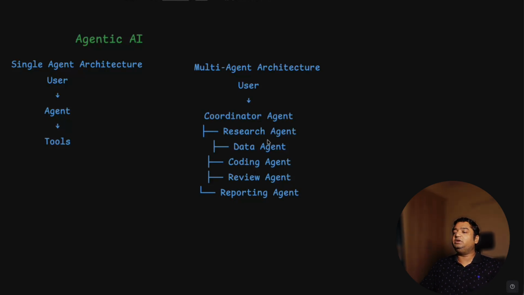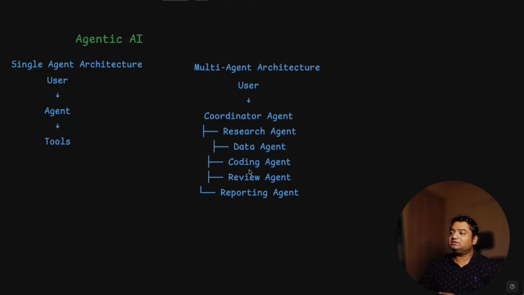So smaller agents may be a research agent, a data agent, a coding agent. By looking into the data, the data agent will give input to the coding agent. Then the coding agent will write the code. There will be another agent which will review the code. So there will be a different agent for each task, depending on how important or how complex your prompt or goal is.